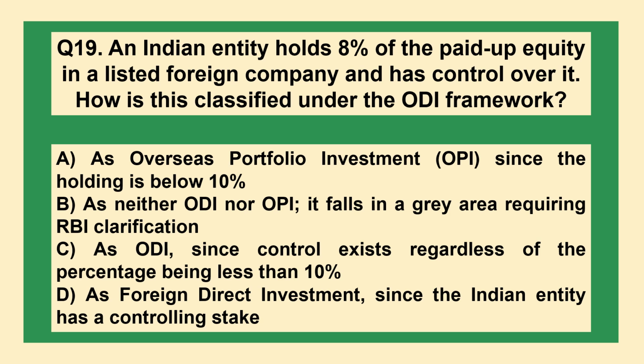An Indian entity holds 8% of the paid up equity in a listed foreign company and has control over it. How is this classified under the ODI framework? A. As overseas portfolio investment, OPI, since the holding is below 10%. B. As neither ODI nor OPI, it falls in a gray area requiring RBI clarification. C. As ODI since control exists regardless of the percentage being less than 10%. D. As foreign direct investment since the Indian entity has a controlling stake.